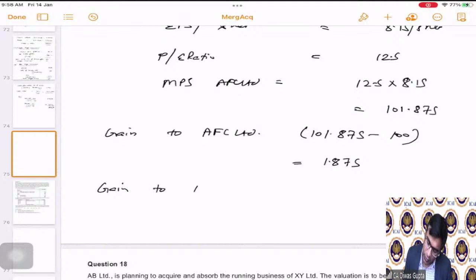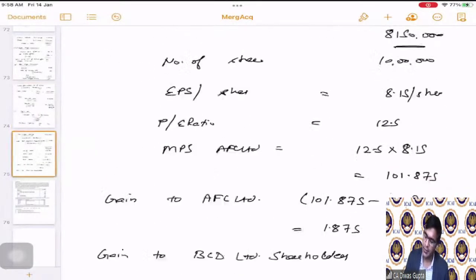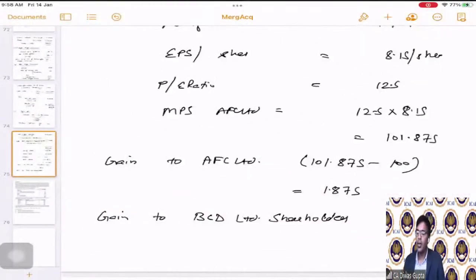What is the gain to BCD Limited shareholders? Does anyone want to attempt this? Please send in your responses. What do you think will be the gain to the shareholders in the last part of BCD Limited?